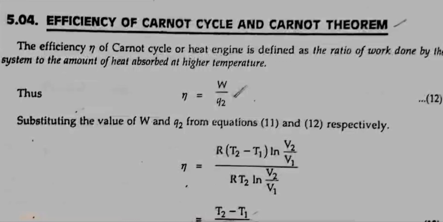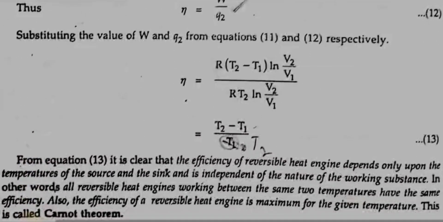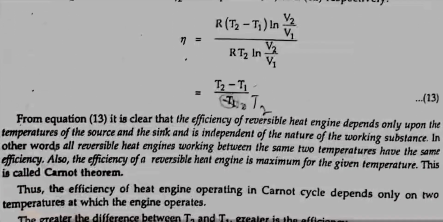The efficiency of Carnot cycle or heat engine is defined as the ratio of work done by the system to the amount of heat absorbed at higher temperatures. Efficiency is equal to W by Q2. Or we can write that efficiency is equal to (T2 minus T1) by T2.